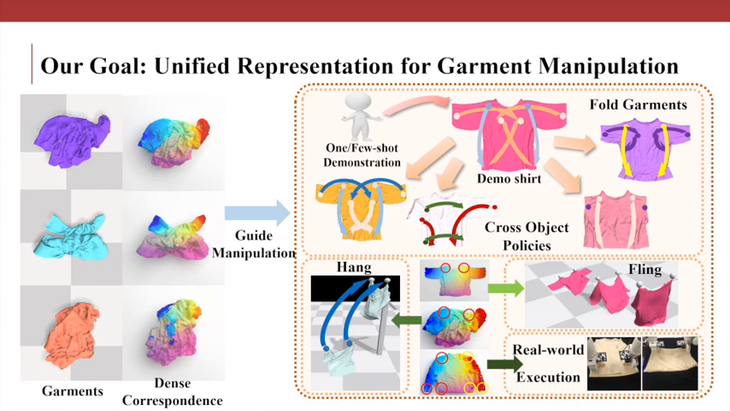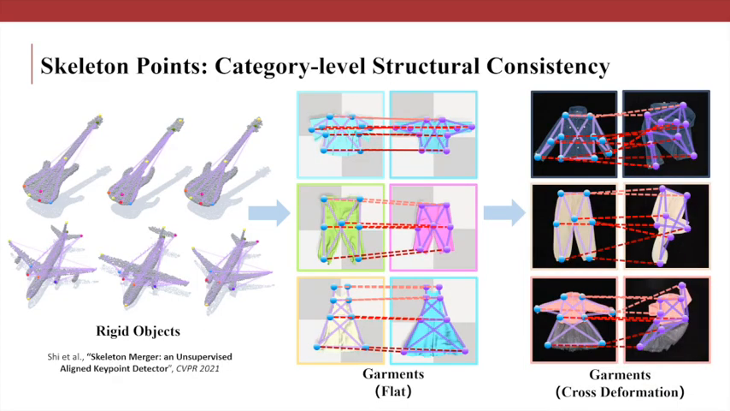The dense visual correspondence indicates the point-level topological and functional correspondence among garments in the category level. We propose to use skeletons, a graph of key points and edges, to represent the structural information shared among garments in the category level. While previous works only propose skeletons in rigid objects, we first predict garment skeletons in flat states and project the skeletons to different garment deformations.